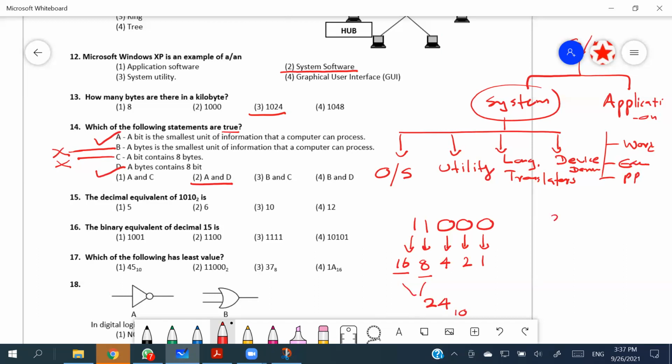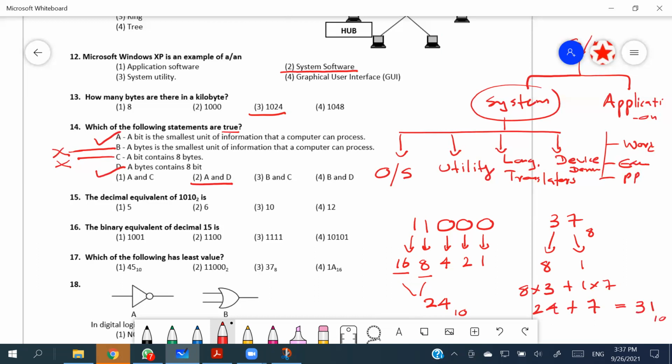Then 37 in base 8: I'm going to have 1 over here and 8 over here, because 8 to the power 0 and 8 to the power 1 are there. So 8 into 3 plus 1 into 7, that means 24 plus 7, which is 31 in base 10.